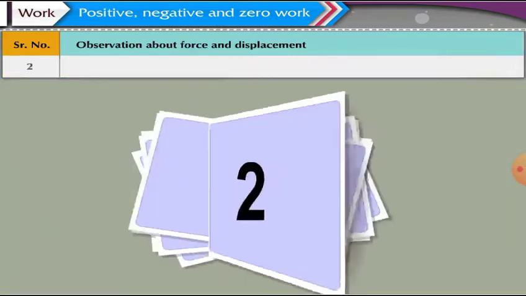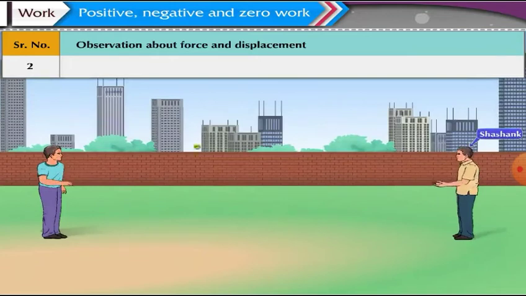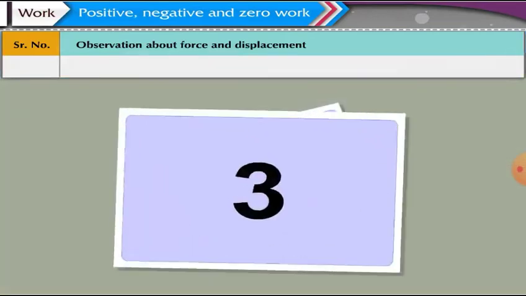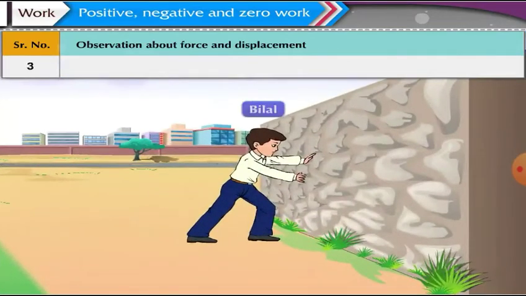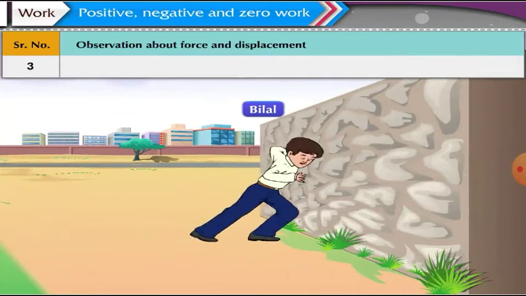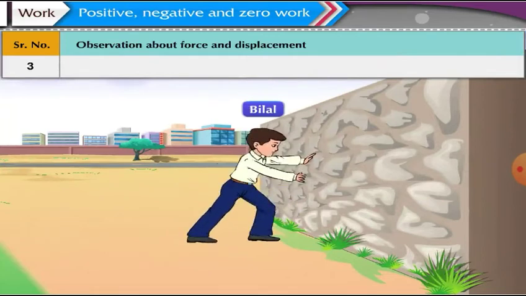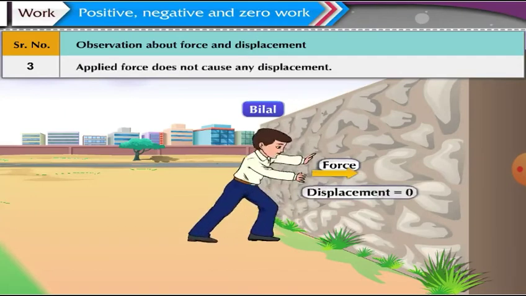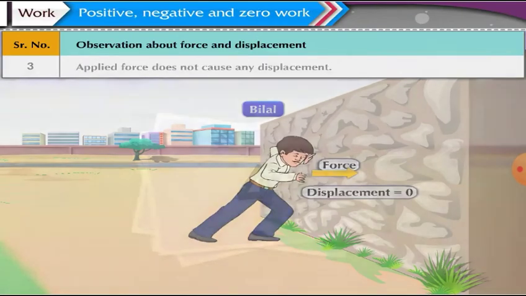In the next case, Shashank is catching the ball which his friend has thrown towards him. Here, the force applied by Shashank and the displacement of the ball are in opposite directions. In the next case, Bilal is trying to push the wall with all his strength. Here, he is applying force on the wall, but no displacement of the wall is observed.